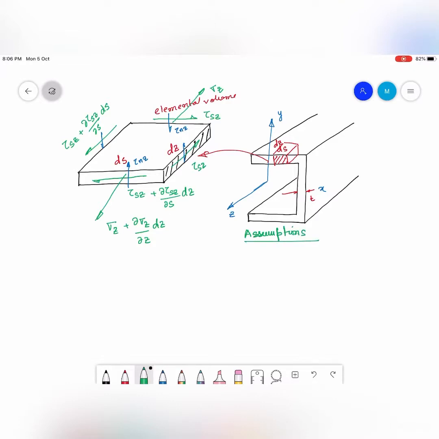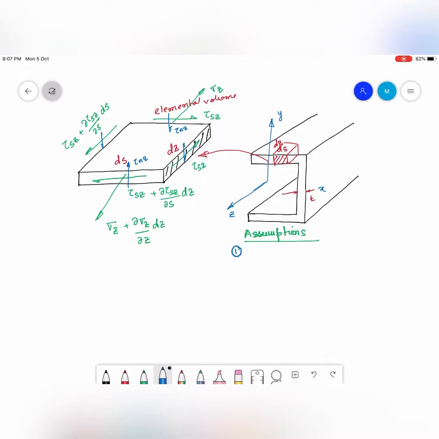So the first assumption is, now let us look into this shear stress component tau nz, which we can call the shear stress normal to the beam surfaces.